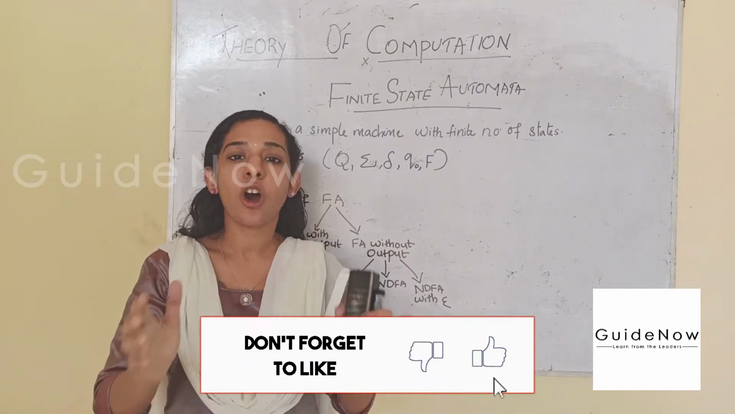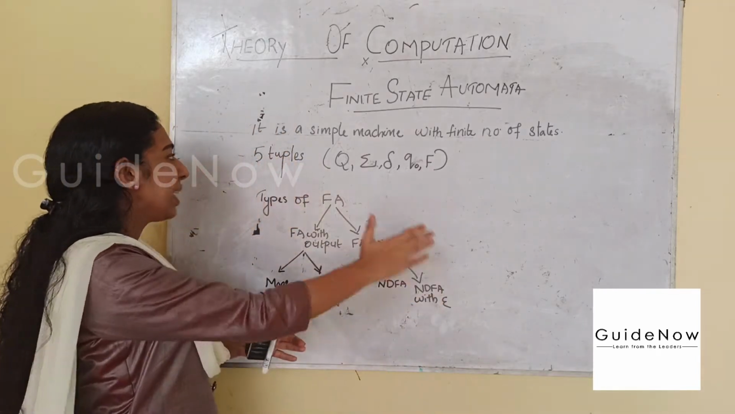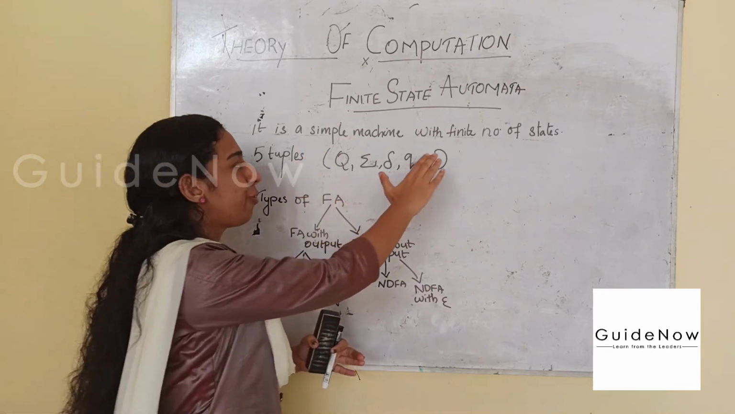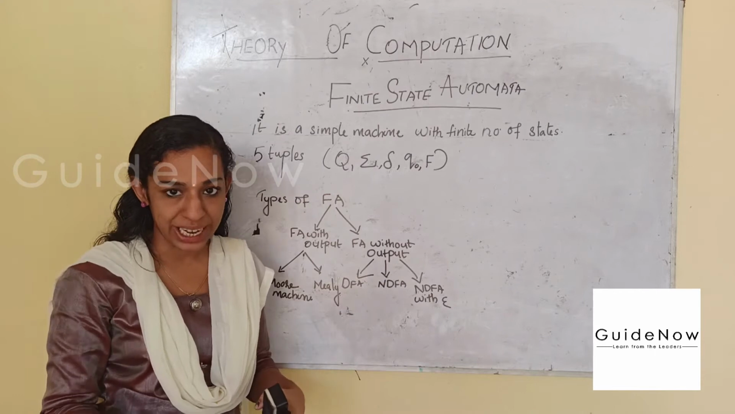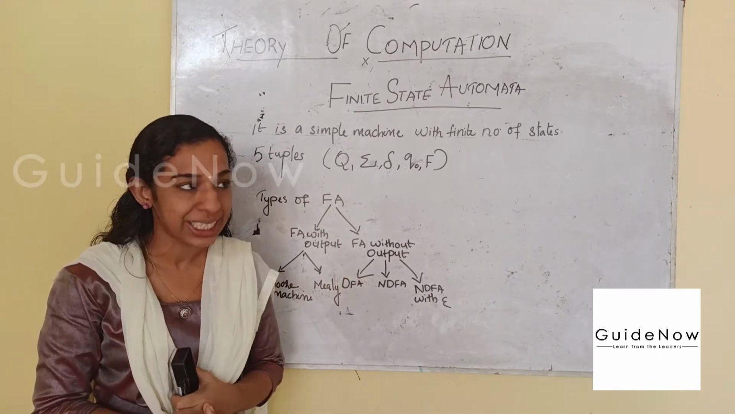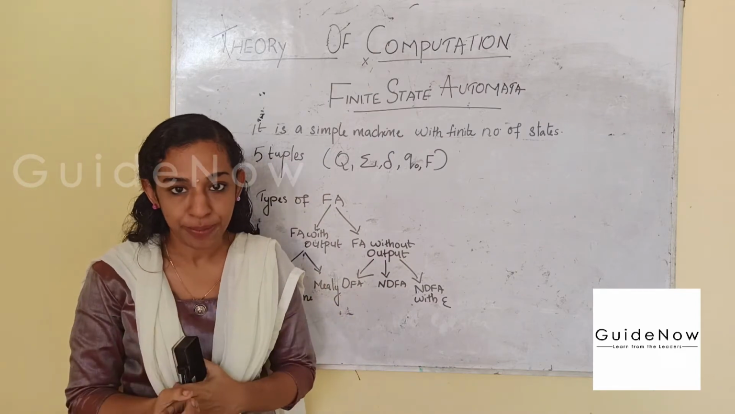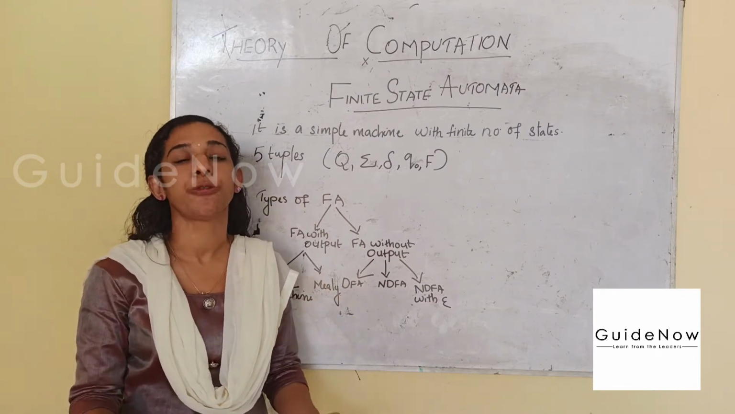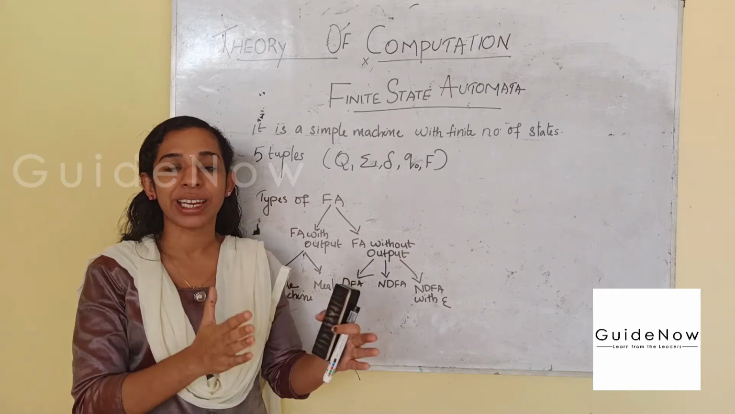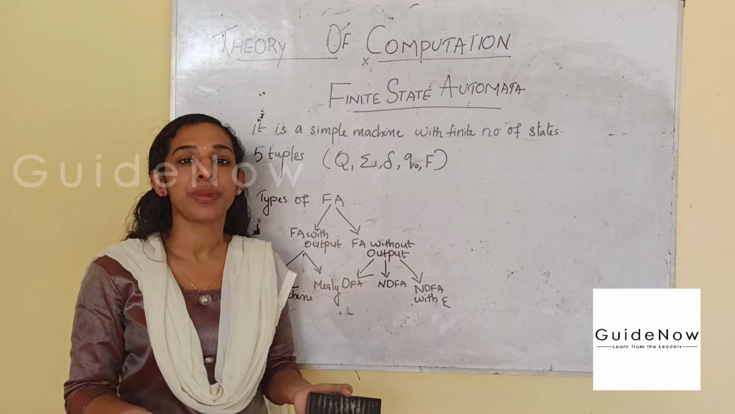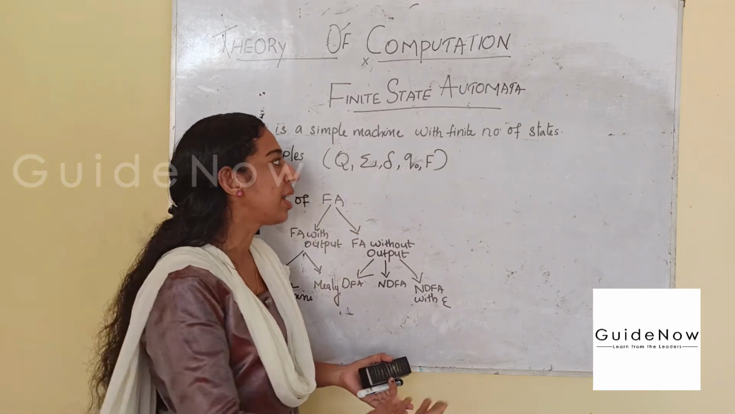So with all this, what actually is a finite state machine? It is a simple machine with a finite number of states, that is, a limited or countable number of states. State means a condition at a particular time. Automaton means a machine performing certain instructions. So together, a finite state machine is a simple machine performing certain instructions or tasks with